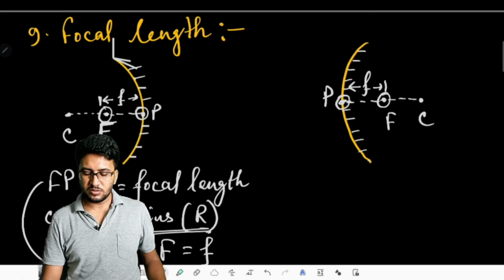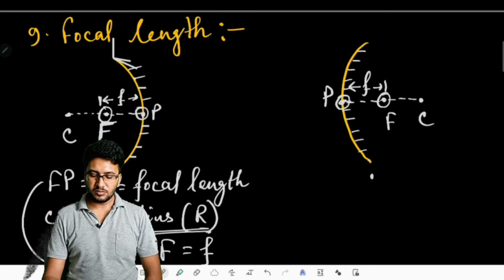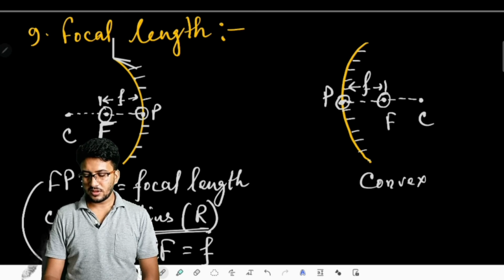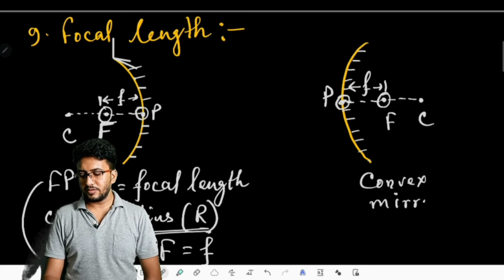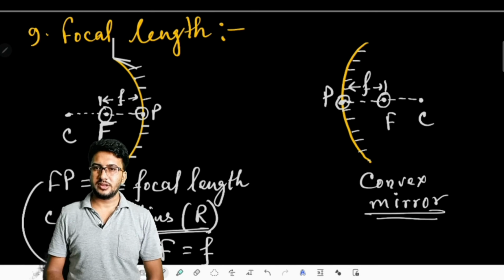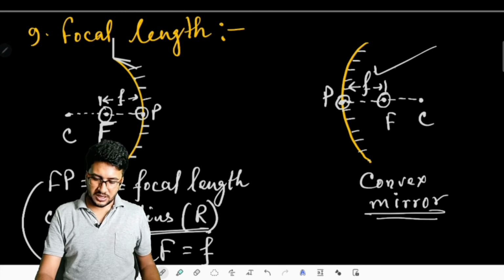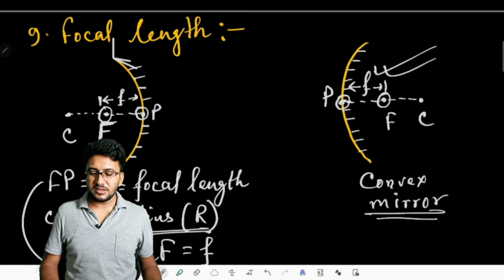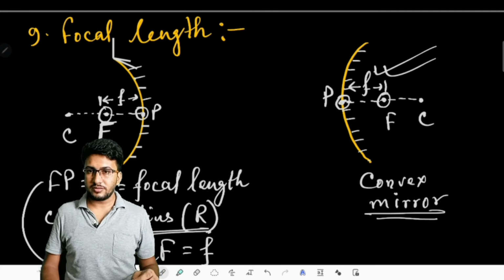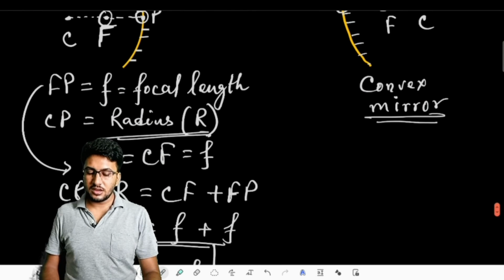So this distance is the focal length for the convex mirror, and the focal length for a convex mirror is always virtually formed because it is forming at the back end of the mirror. That's why such a focal length is imaginary, and we call it the virtual focal length.